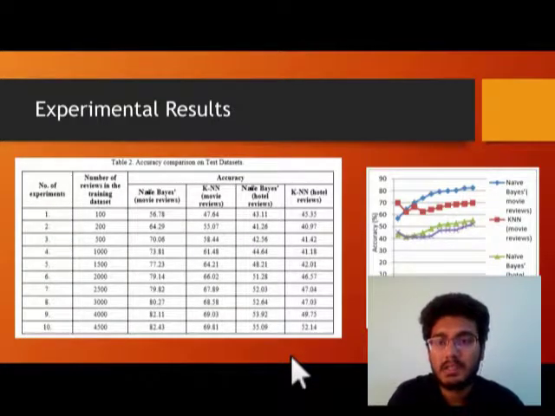Coming to the results of the model and the test, when we apply both Naïve Bayes and KNN on the movie reviews, Naïve Bayes has an upper hand in giving more accurate results than the KNN. When we apply both on hotel reviews, we get about the same accuracies, but low valued accuracies to be exact. These accuracies are not very precise when compared to the movie reviews, and again, it all depends on the data.